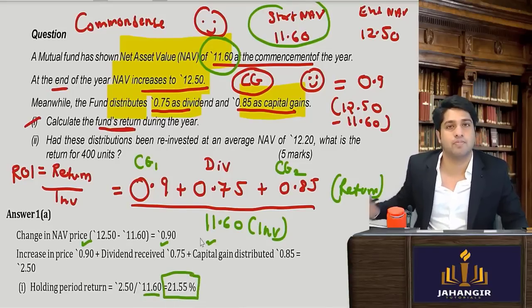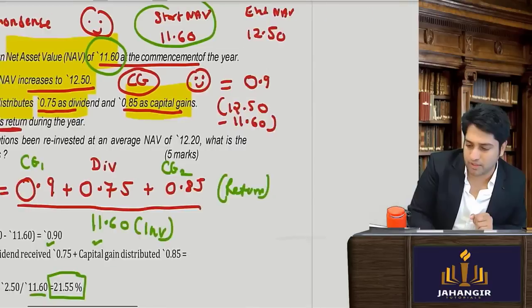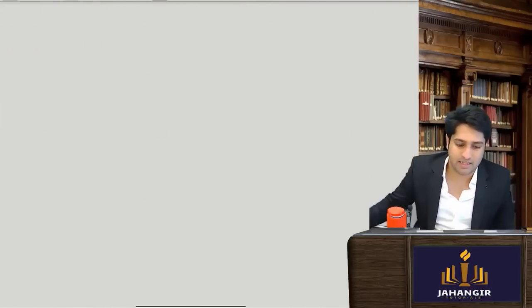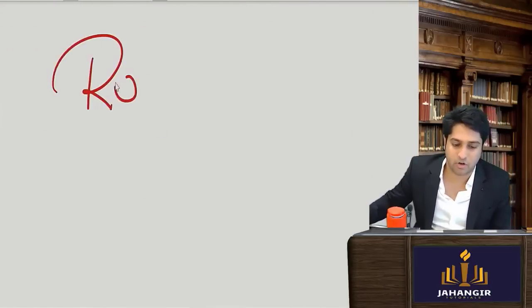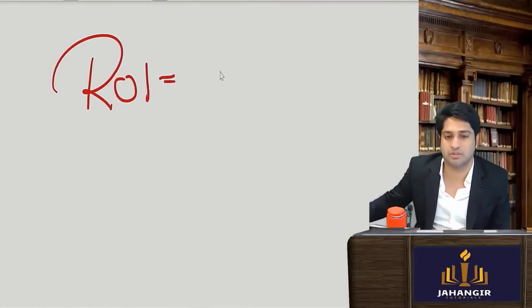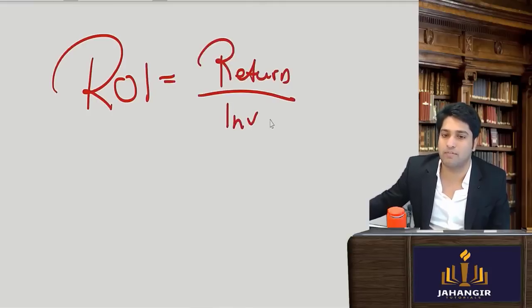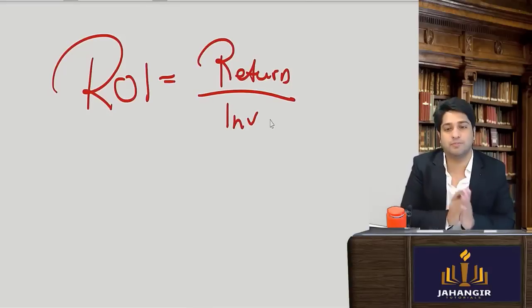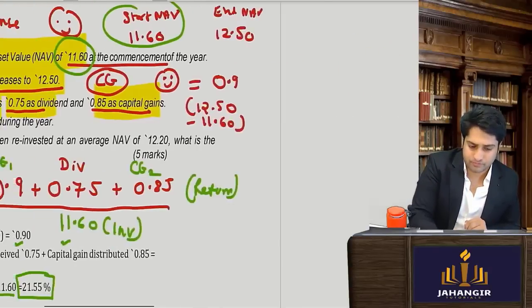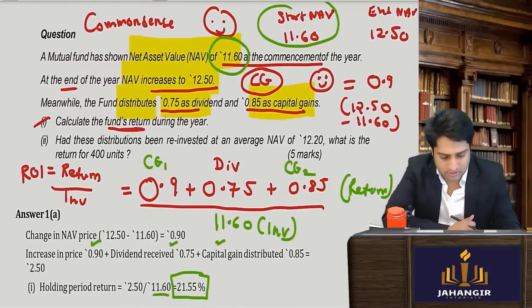it is 21.55%. Clear till here? So any point of time where anybody tells you to find out the rate of return on investment, it will be return upon initial investment. The answer will be in percentage.